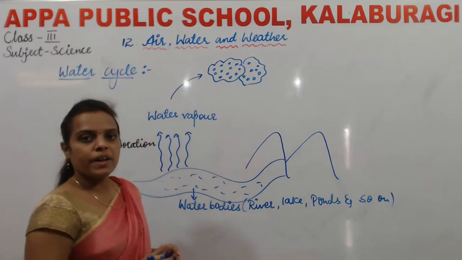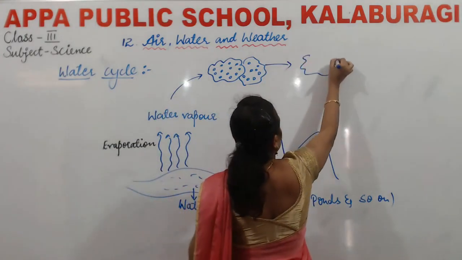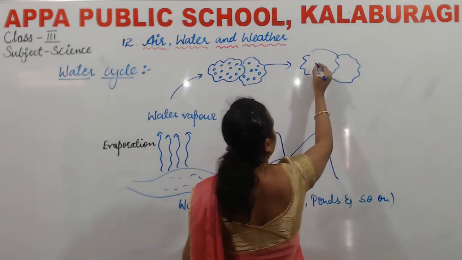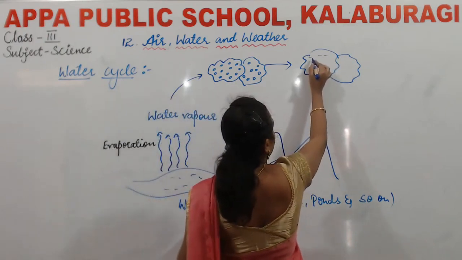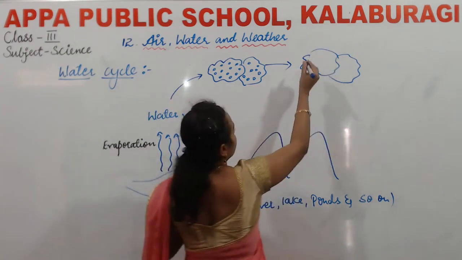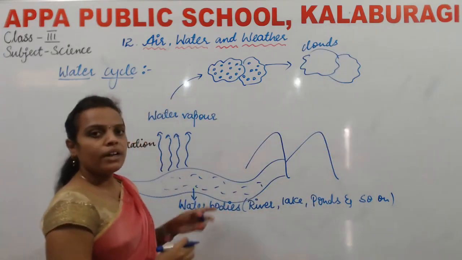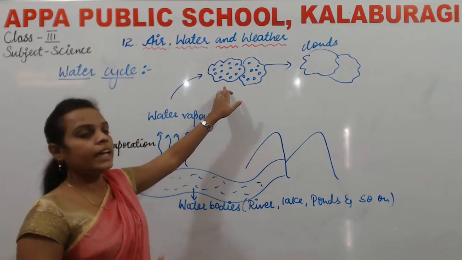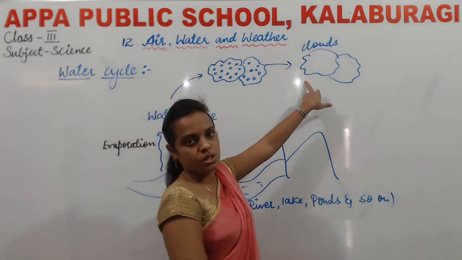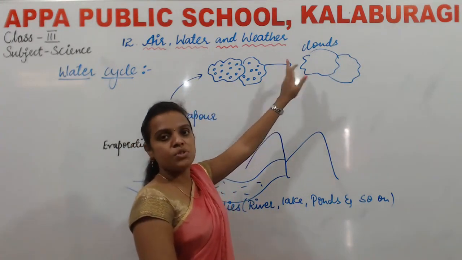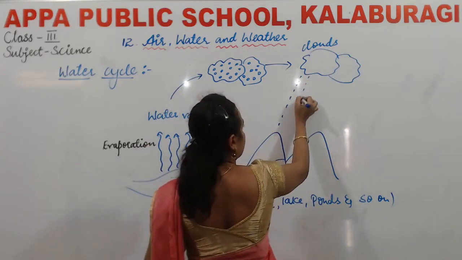These tiny droplets of water combine together and form clouds. When these clouds become too heavy, they fall as rain.